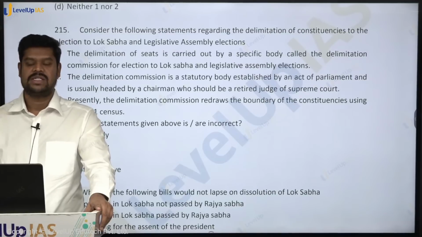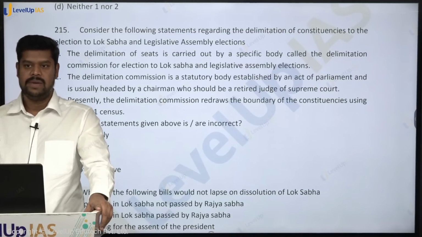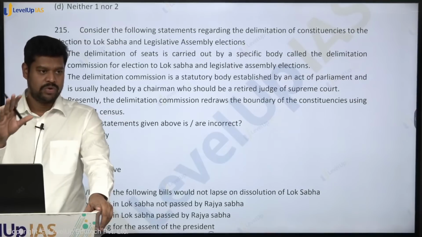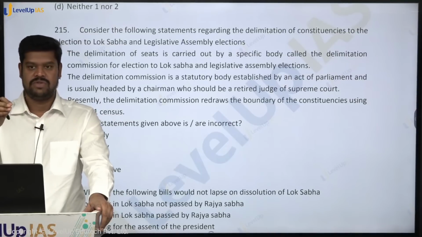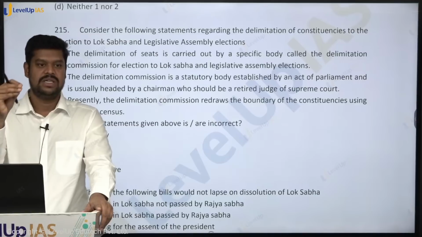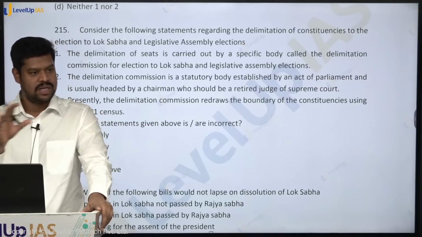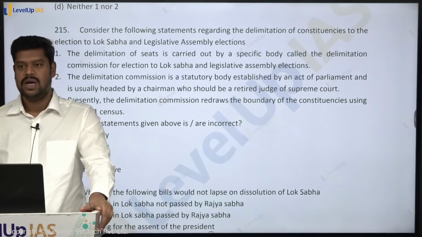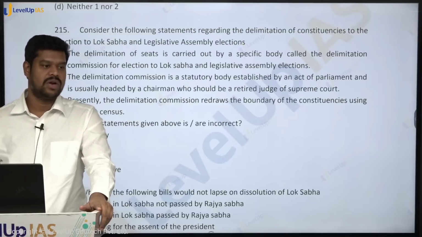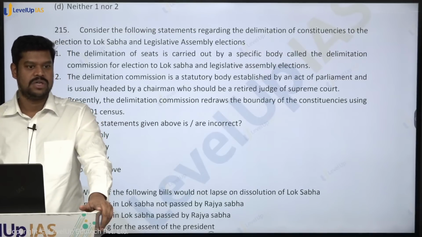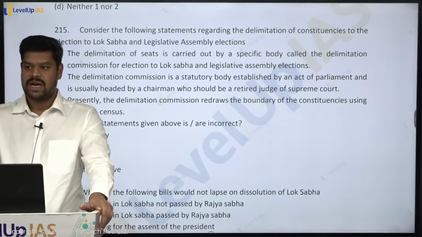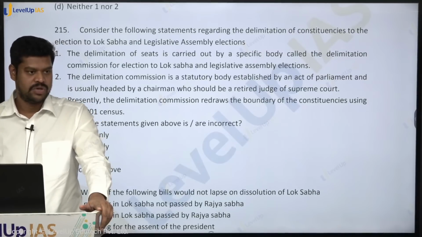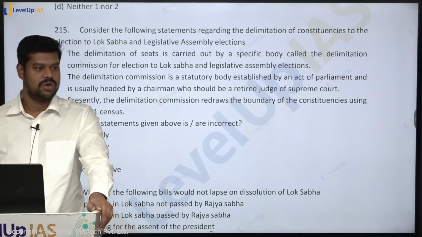This matter has come up before the court. So the Delimitation Commission's decision will not be questioned on substantive matters, which means if the Delimitation Commission decides that this many seats are to be allocated, that shall not be questioned. But if there are any procedural irregularities by the Delimitation Commission in deciding that, or if there is a malafide intention by the Delimitation Commission in doing that, those things can be questioned in a court of law.